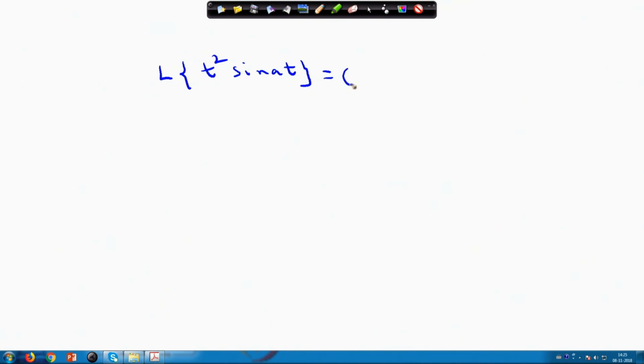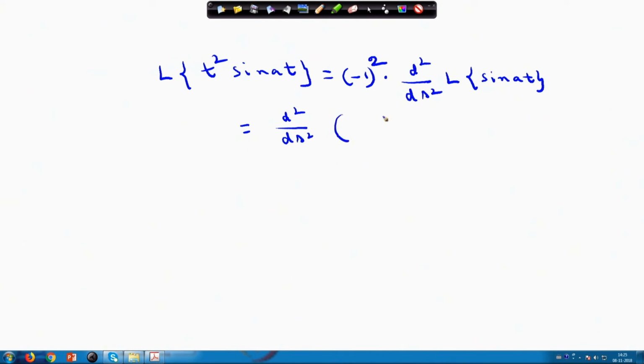So, using this formula, this will be minus 1 to the power n, here n is 2. So, minus 1 whole square into d square by ds square of the Laplace transform of sin at. And already we know the Laplace transform of sin at. So, you will obtain d square by ds square of a by s square plus a square.